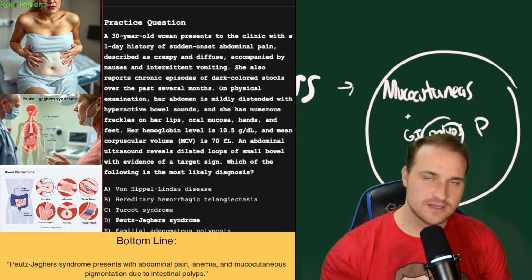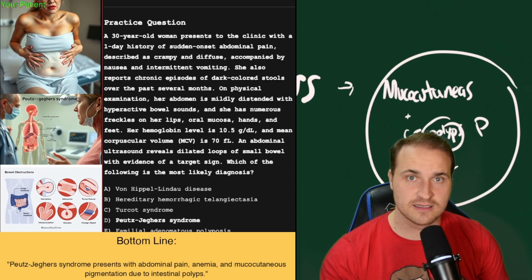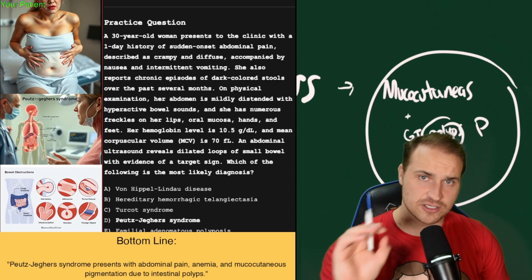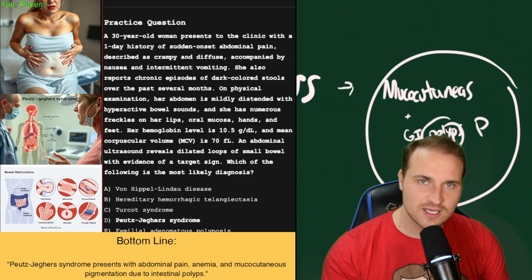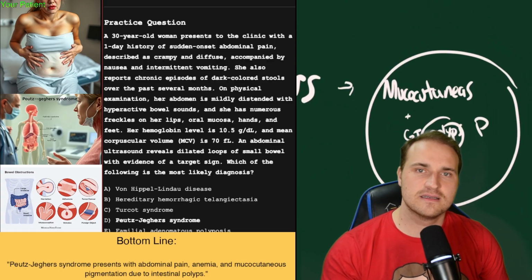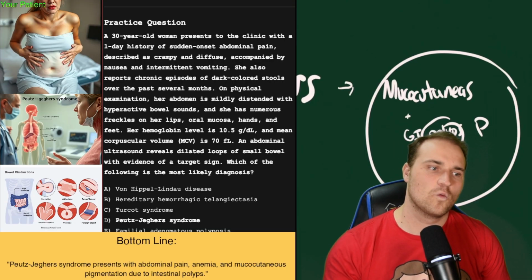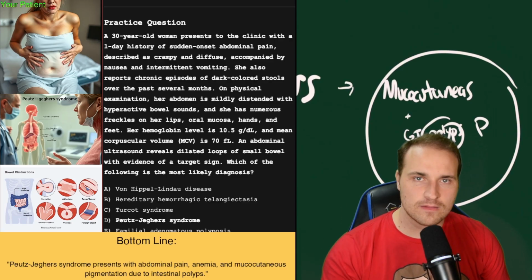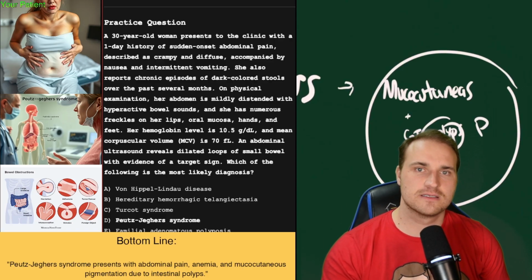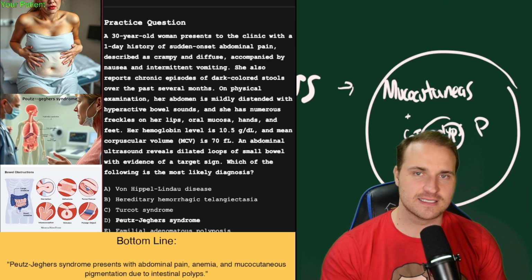It's tying together the genetics, the GI symptoms, and the surgical emergency, which is the intussusception. And intussusception is just the inversion of one portion of the intestine into another one. And so you're given an acute abdomen, chronic blood loss anemia, mucocutaneous freckles, and a target sign on imaging, and all of that points to Peutz-Jeghers. So the way this will look is you'll have little freckles on the lips and also some oral mucosa, the mucocutaneous macules. You can see some crampy abdominal pain and vomiting, and the target sign on ultrasound.